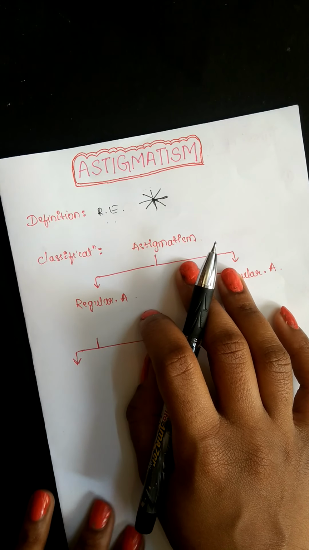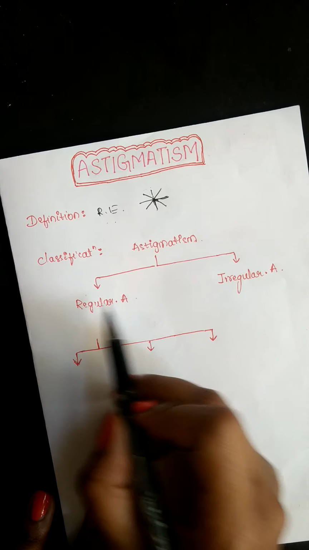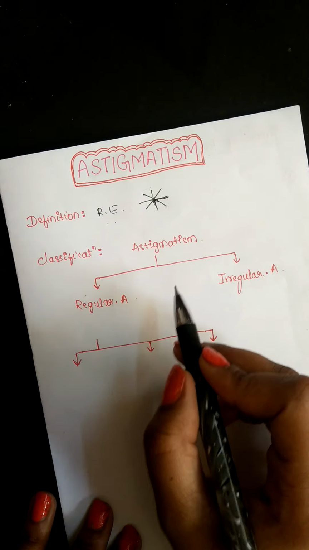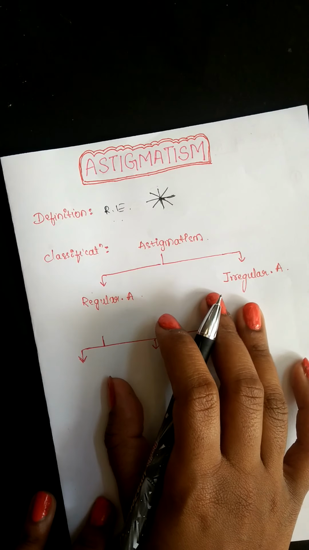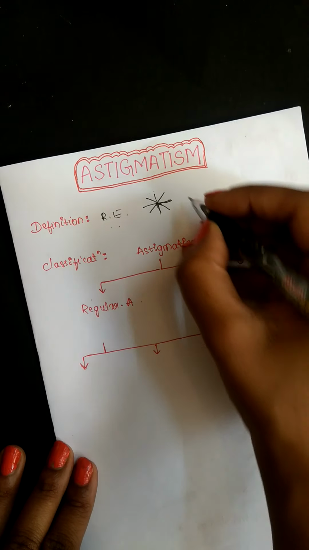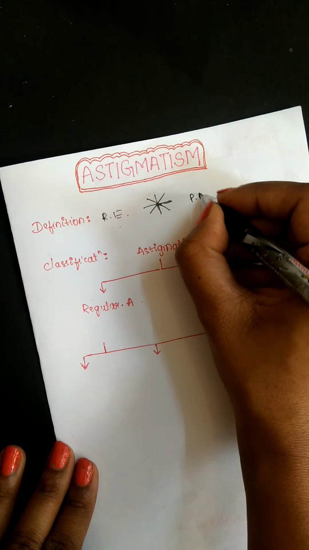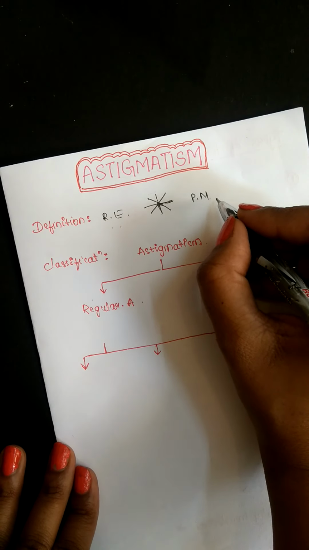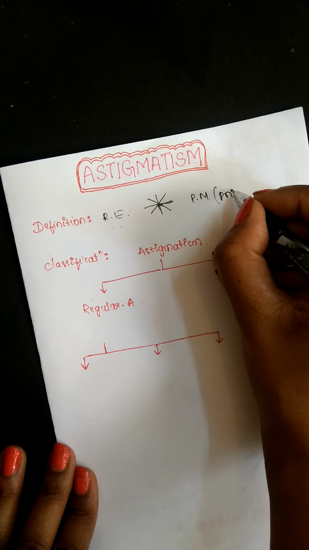Astigmatism can be classified as regular astigmatism and irregular astigmatism. Among all the meridians, we consider the principal meridians, and we assess the type of astigmatism based on them.